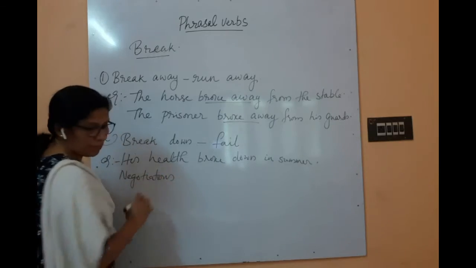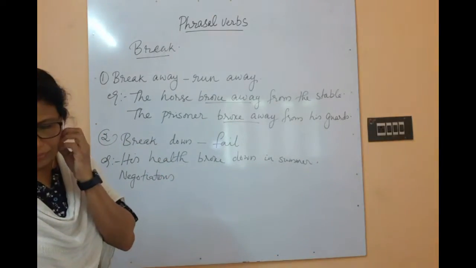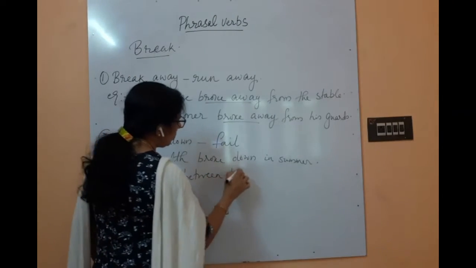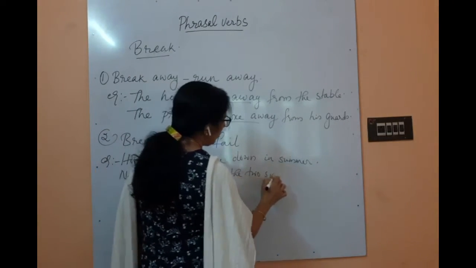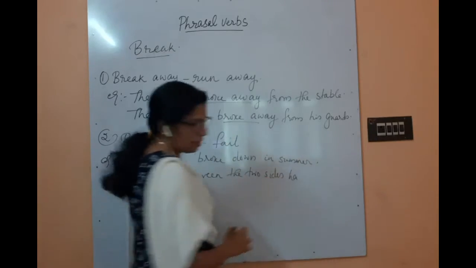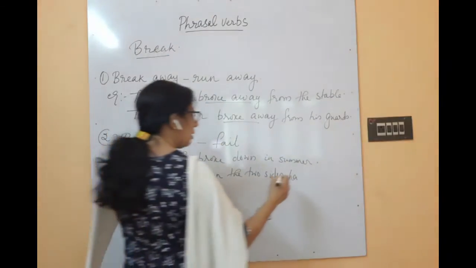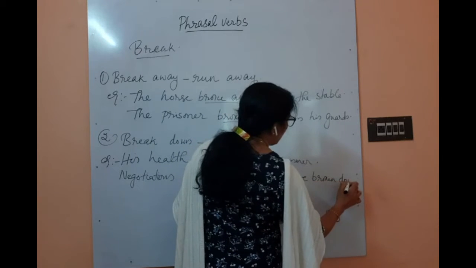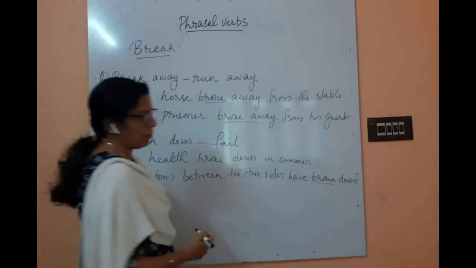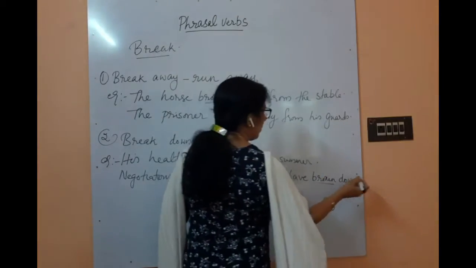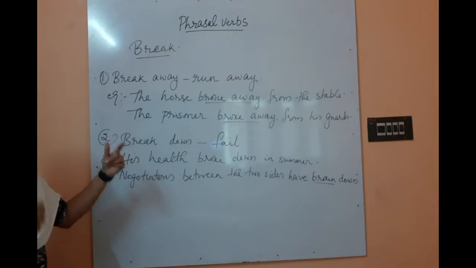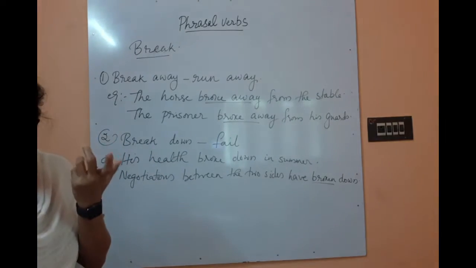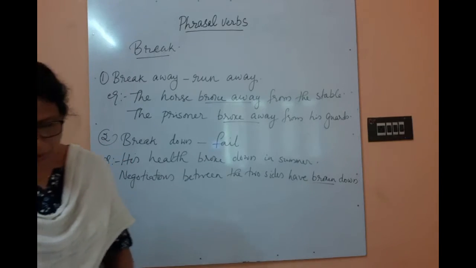Negotiations between the two sides have broken down. See here, the form of the verb changes to perfect form. So broken down. Even though it is breakdown, other forms, past form and past participle form also can be used. Our car broke down on the motorway. That is the usual meaning.